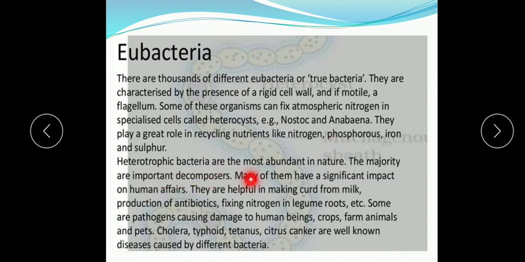Some are heterotrophic bacteria abundant in nature, mainly decomposers. Many of them have a significant impact on human affairs also, meaning they are helpful in making curd and cheese, production of antibiotics, nitrogen fixing in legume roots, and some are pathogens also, causing disease in humans, plants, and animals.